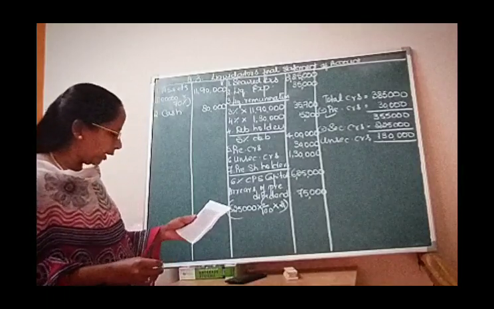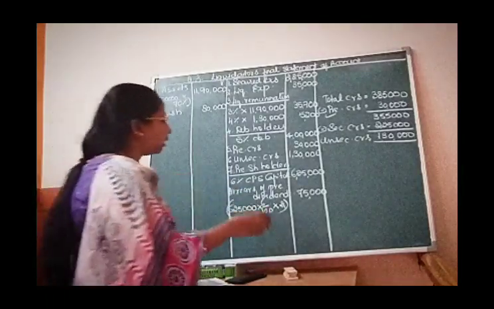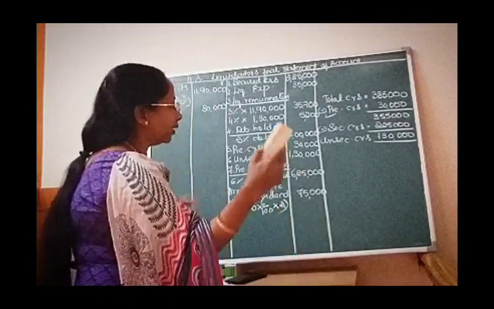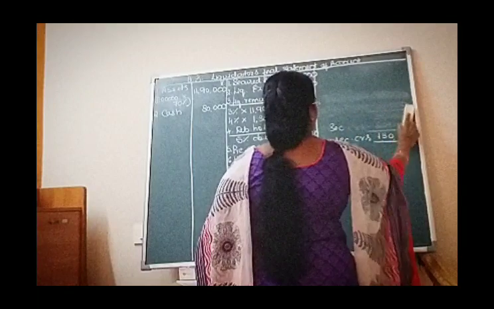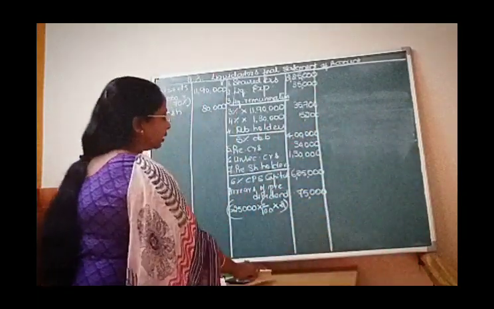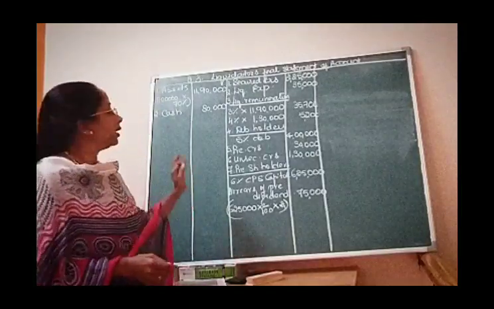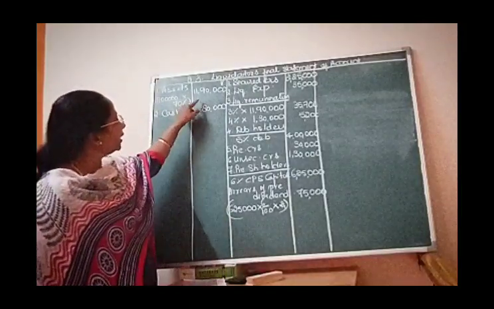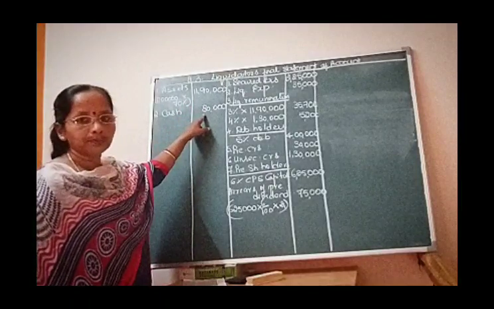So if we have made all these payments, now we check what is the position of the liquidator to make the payment of the balance amount. Now, by just observation, you can tell here 11,90,000 plus 80,000 will come to 12,70,000.